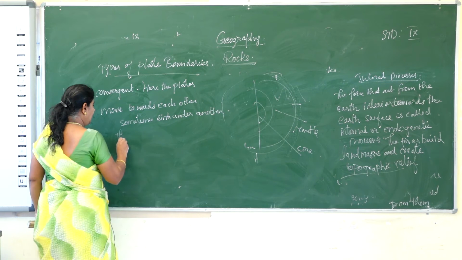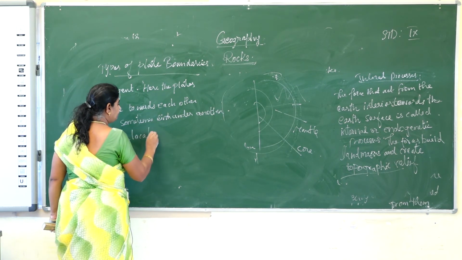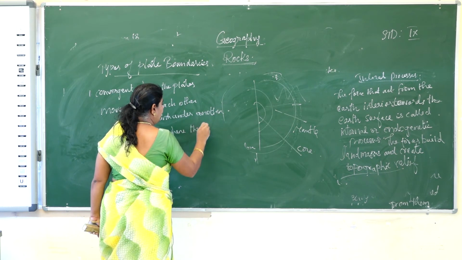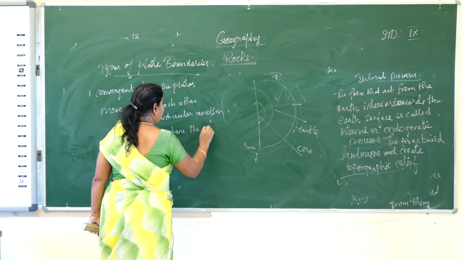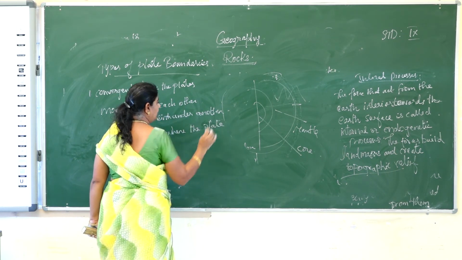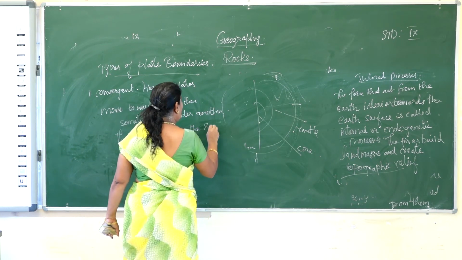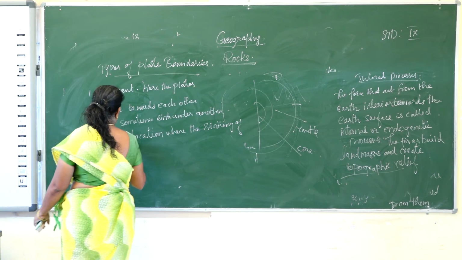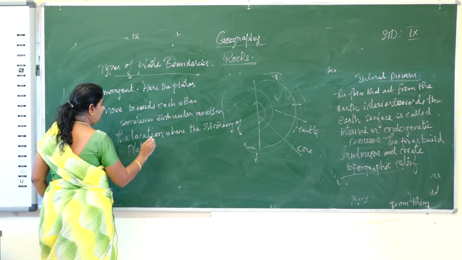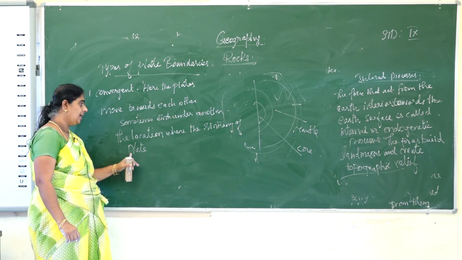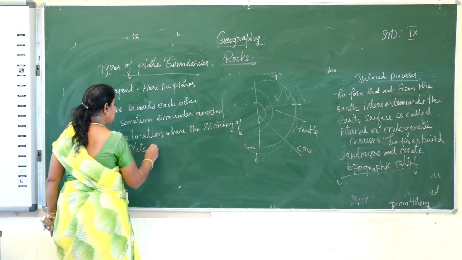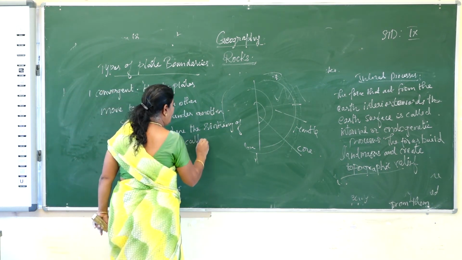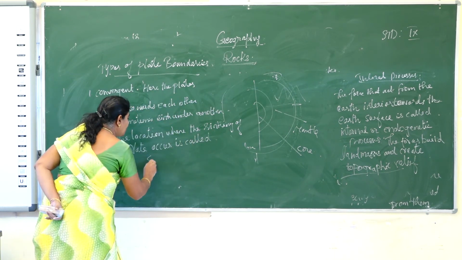So the location where the sinking of the plate occurs is called the subduction zone.